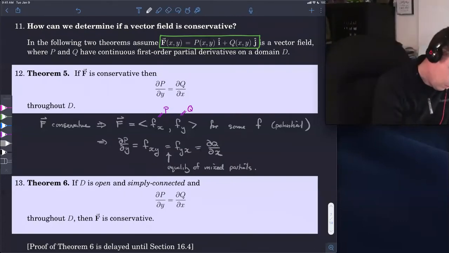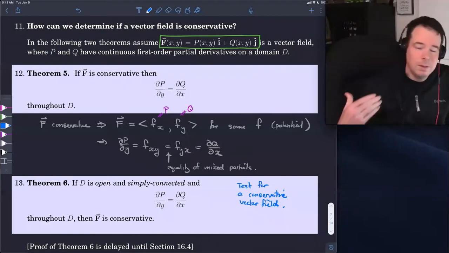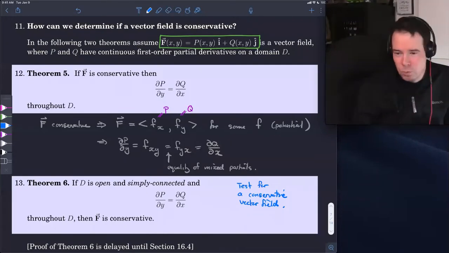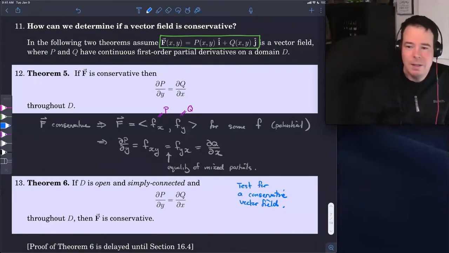So this is our test for a conservative vector field. It's a nice way to test it. So if we want to know, is our vector field conservative, our first step isn't to go, oh, well, let's see if we can find a little f function so that its x derivative is the first component and its y derivative is the second component. No, we can just say, I'm not even going to do that. All I'm going to do is check: when I take the y derivative of the x component of my vector field, is that the same as the x derivative of the y component?